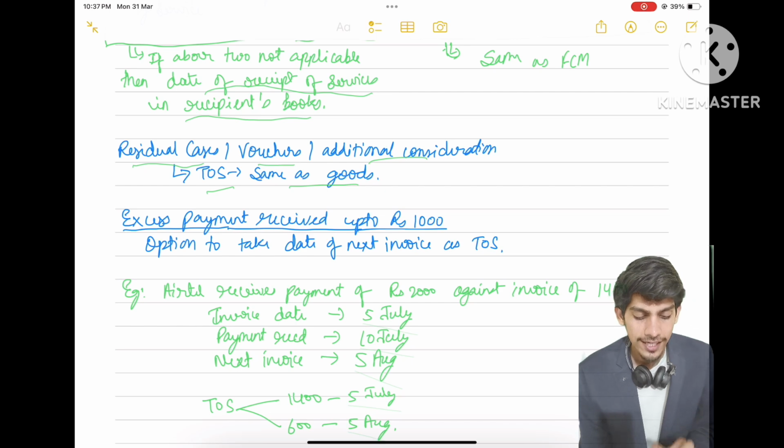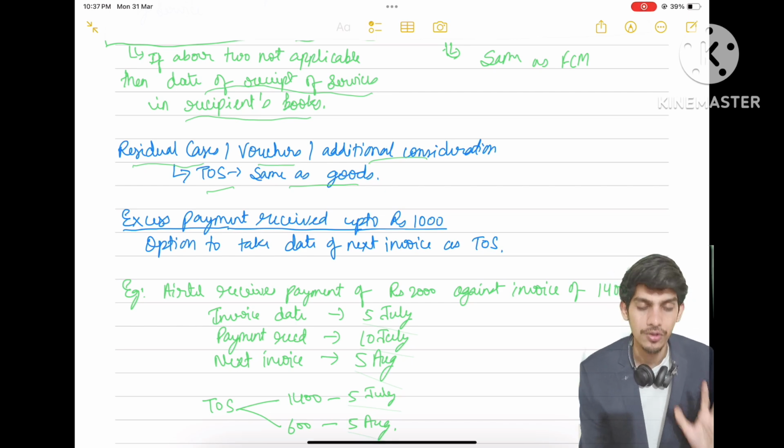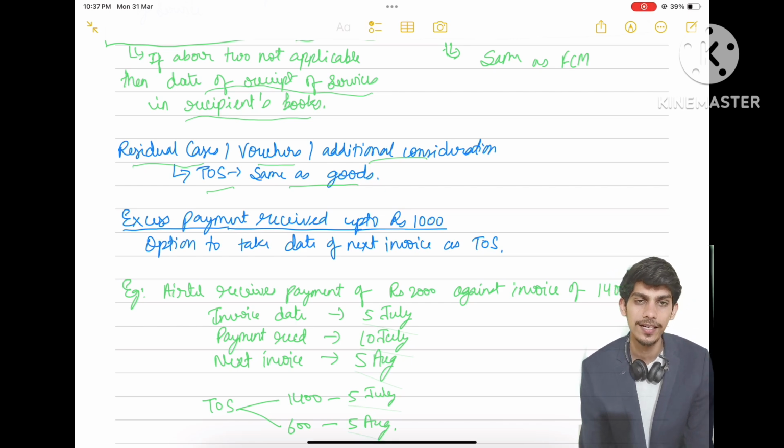Now we have excess payment received up to ₹1,000. So let's say I issued an invoice for 5,000 and I received 5,500 from my customer. So I have the option to take the time of supply for this extra 500 as the date of issue of the next invoice.